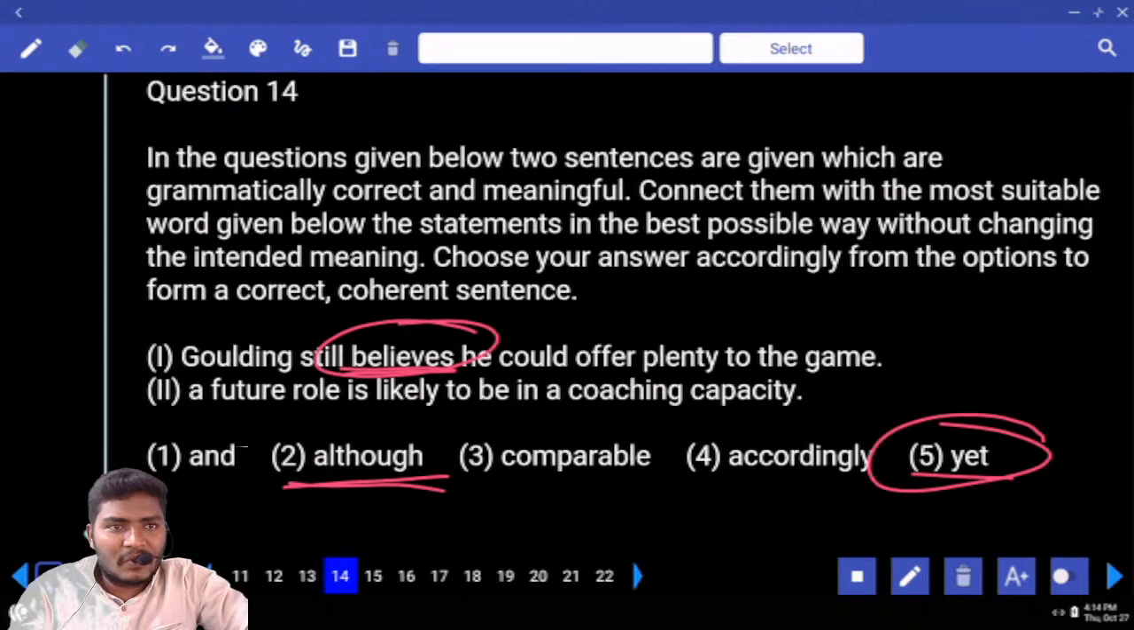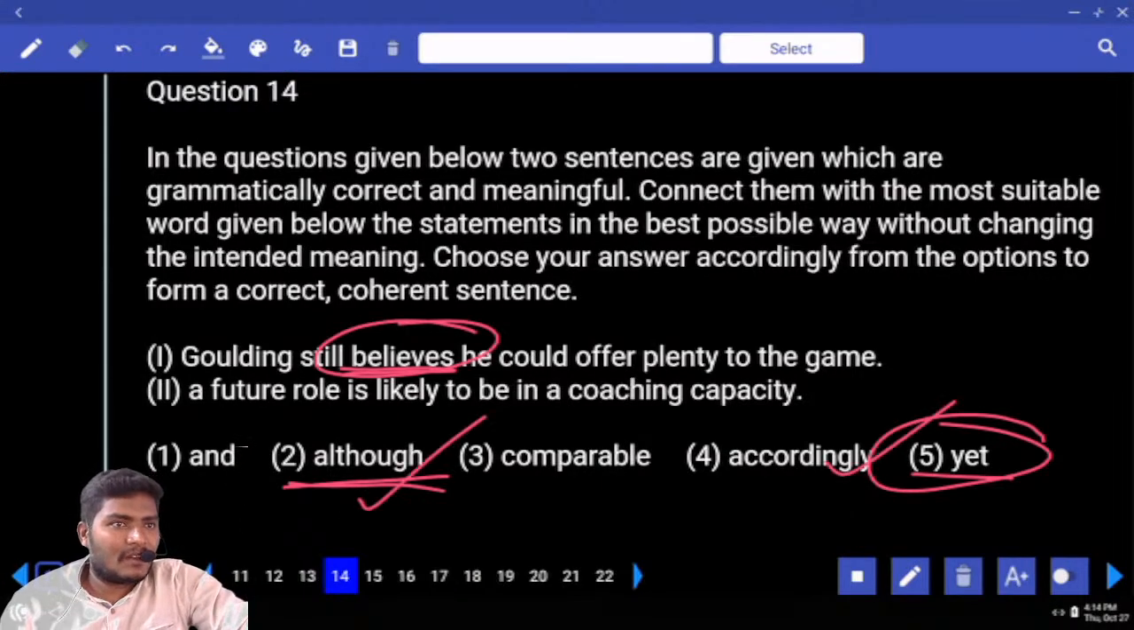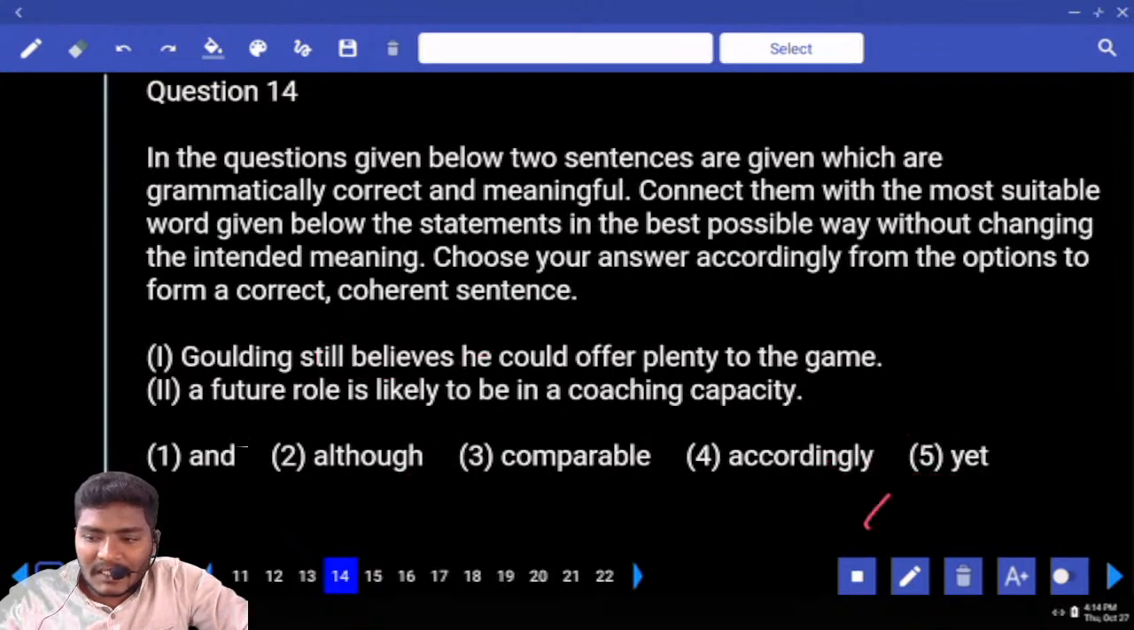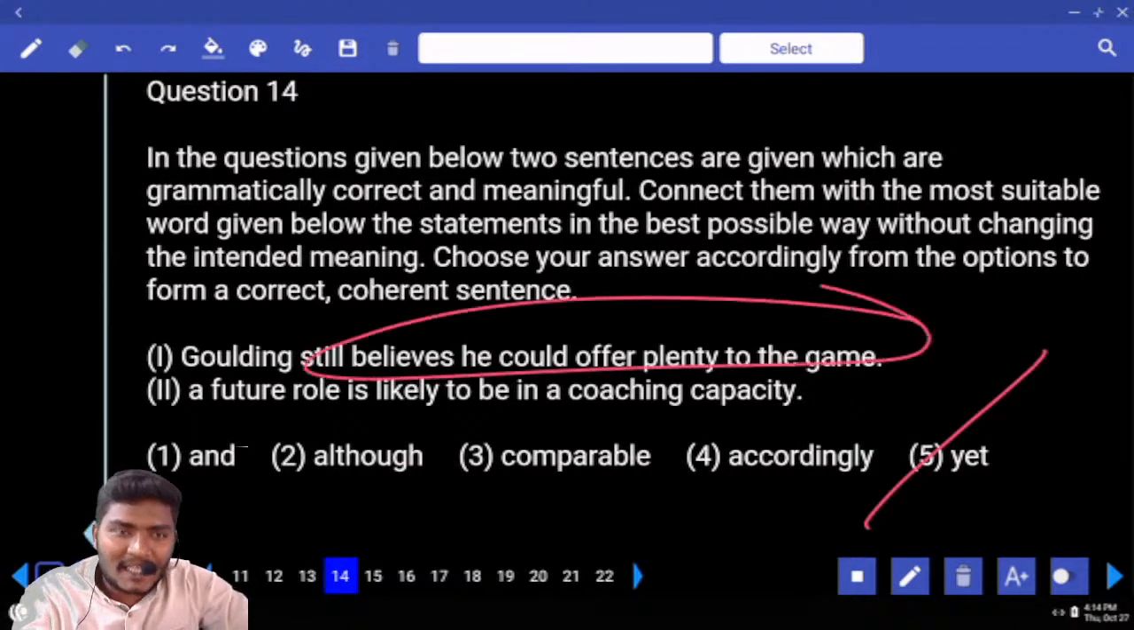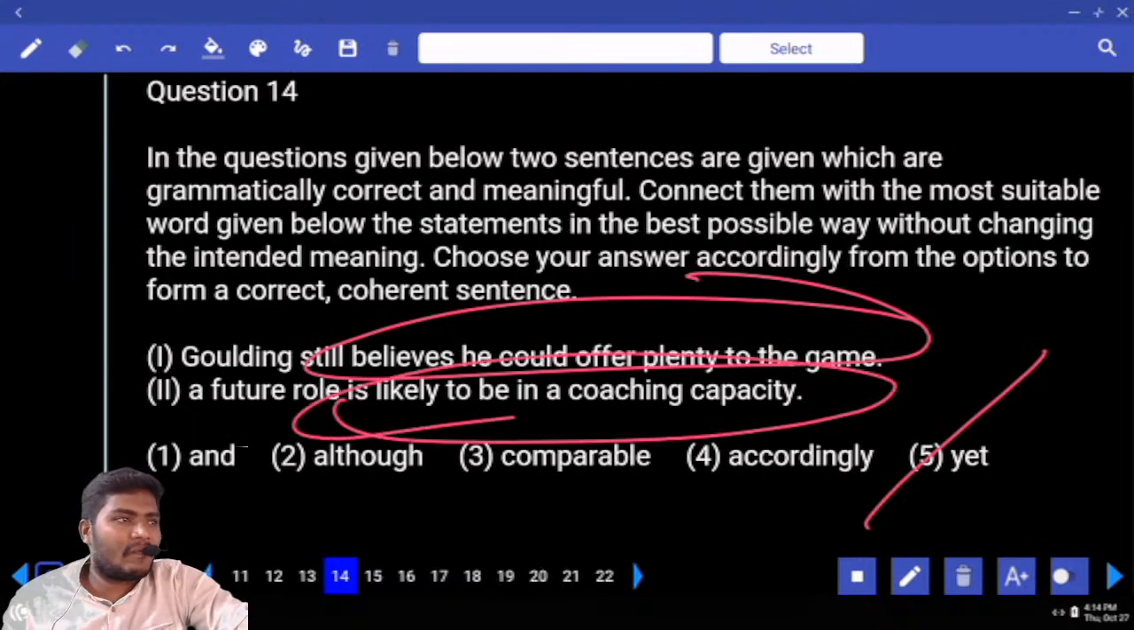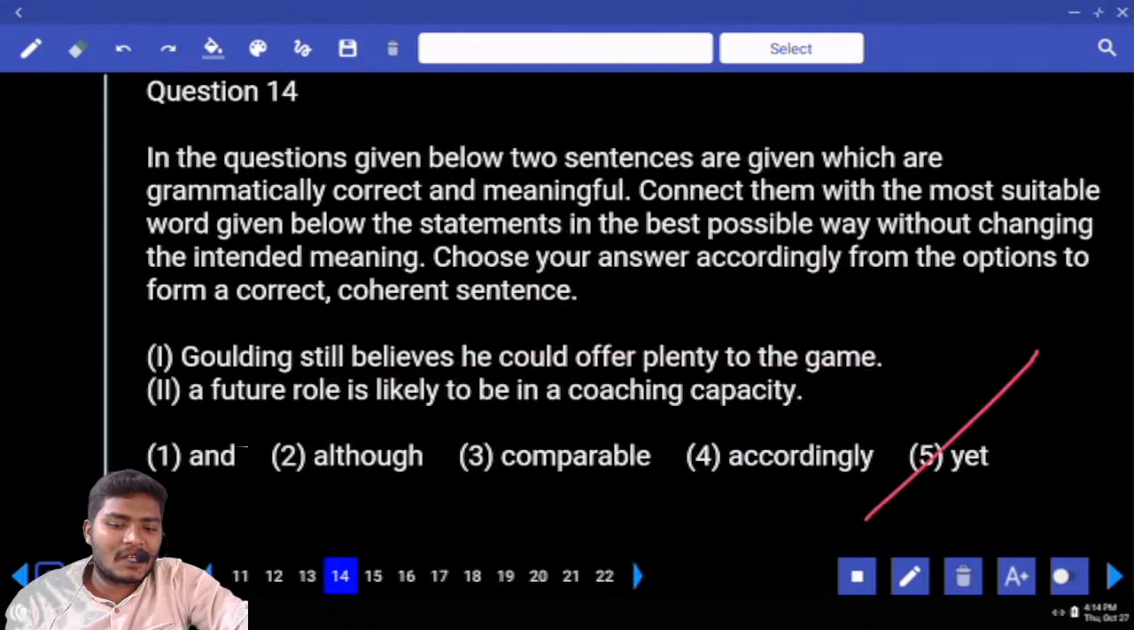When you believe in something and when that turns out to be opposite, that is called as unexpected result. Now out of these two, which one is unexpected result? Tell me. Although or at? It is unexpected results. He expects to play the game, but the things are different. That is called as unexpectation.